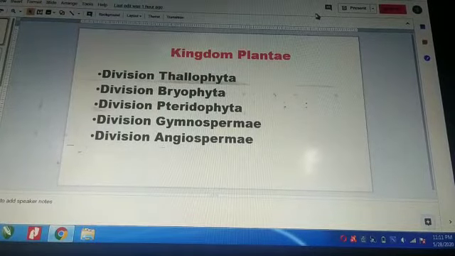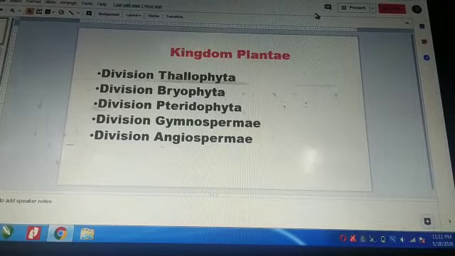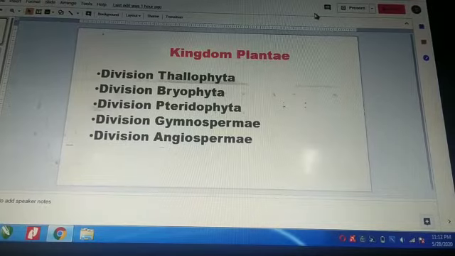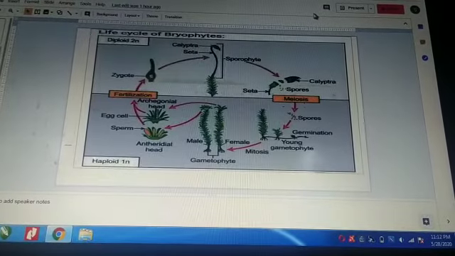Hello students, today we are going to study about kingdom Plantae. That includes division Thallophyta, Bryophyta, Pteridophyta, Gymnosperms and Angiosperms. Now let us discuss the life cycle of bryophytes.